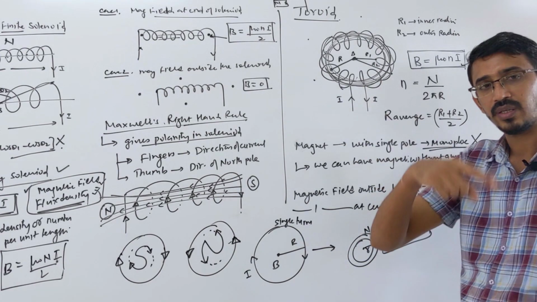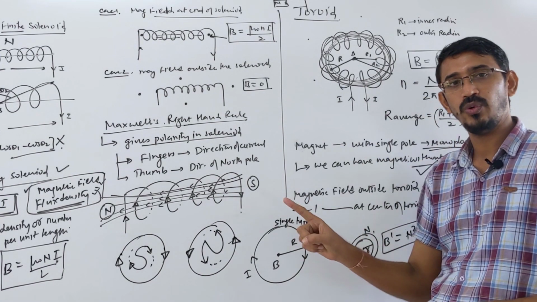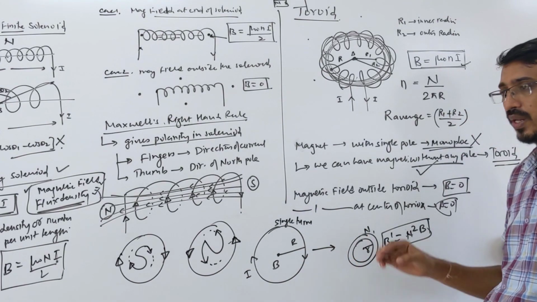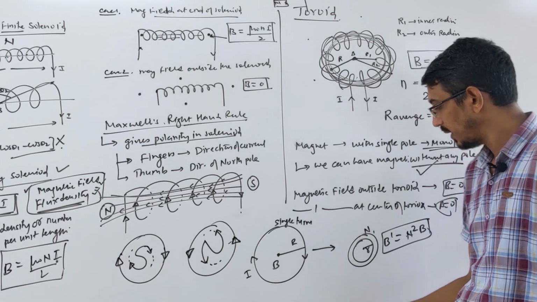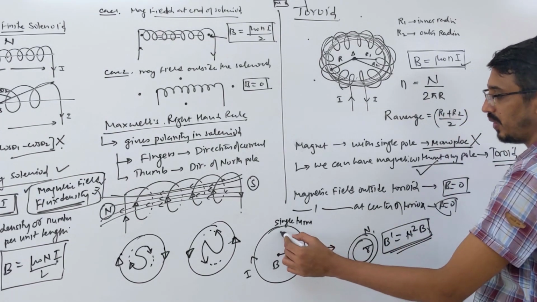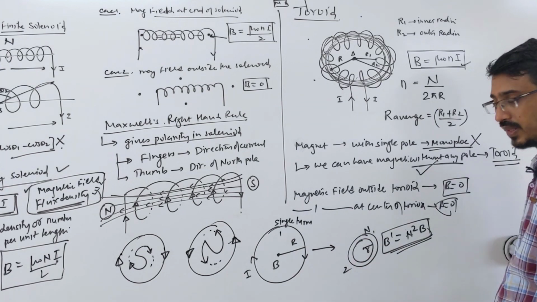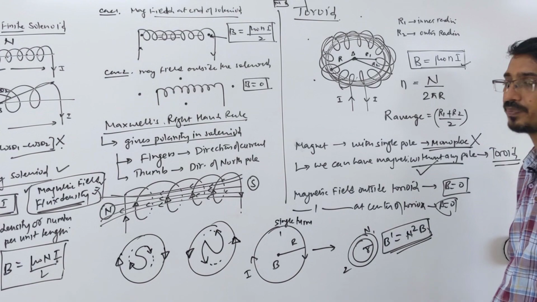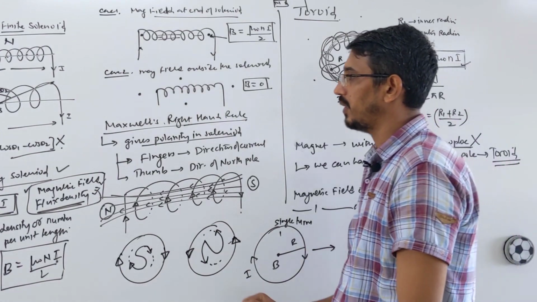You have a big round coil of one loop only, or one turn. You turn it into smaller loops of N number, like 2 loops, 3 loops of small radius. Then the magnetic field will be increased by N square times. Suppose you have one turn here and make it 2 turns, then the magnetic field in this case becomes 4 times the original. Correct? I will discuss some numericals here also.